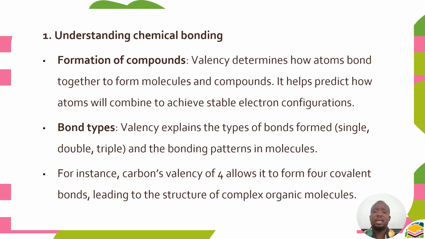The same valence will also explain the types of bonds formed, that is whether single, double, triple, and the bonding patterns in molecules. For instance, carbon's valence of 4 allows it to form 4 covalent bonds, leading to the structure of complex organic molecules. So valence helps us to understand chemical bonding in line with formation of compounds and bond types.